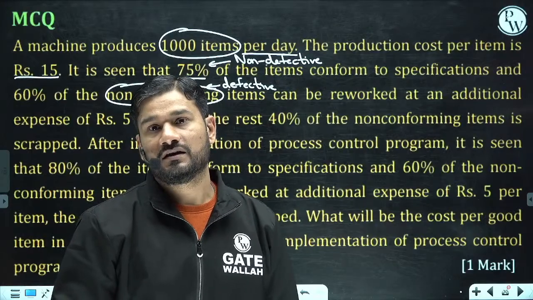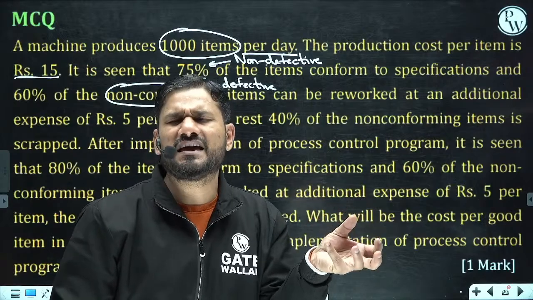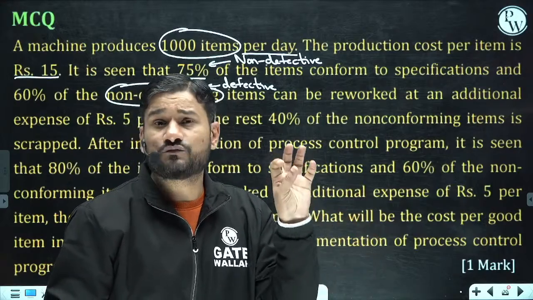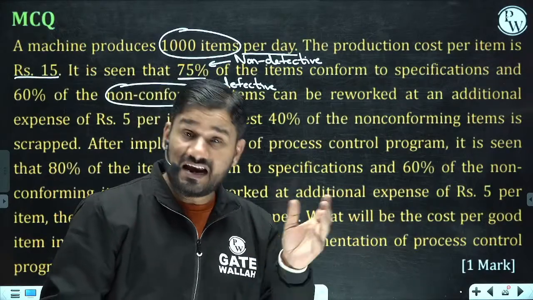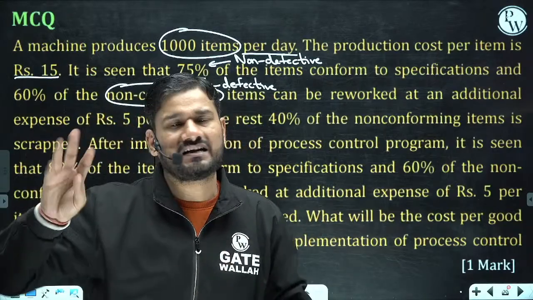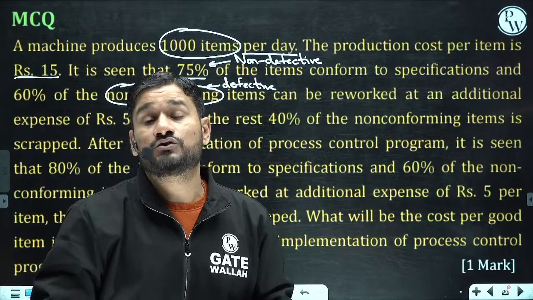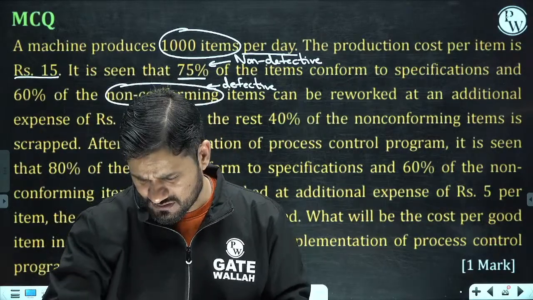One, this is defective, but I can do some rework and make it useful. Another category of defective is scrap, that is so defective that I cannot do anything. I have to throw it in waste. So it means suppose like that.